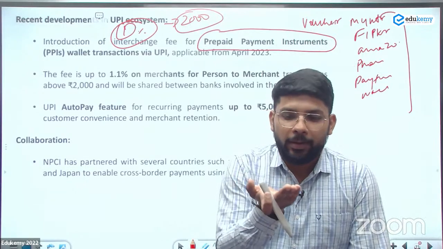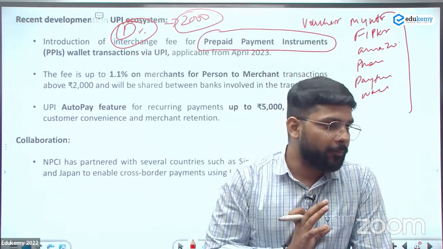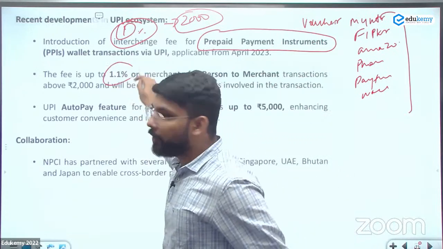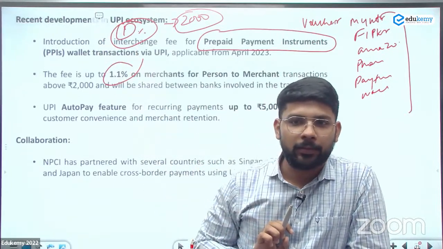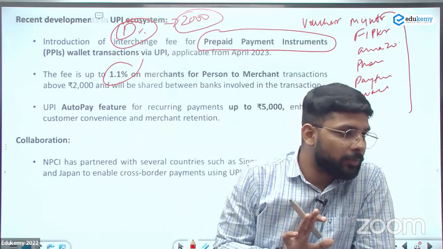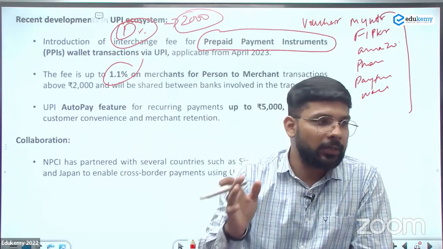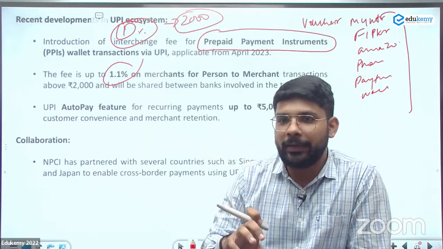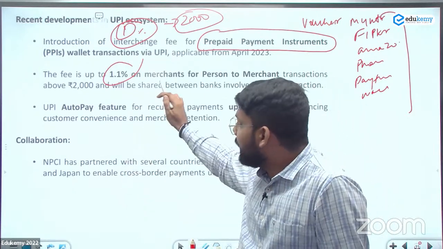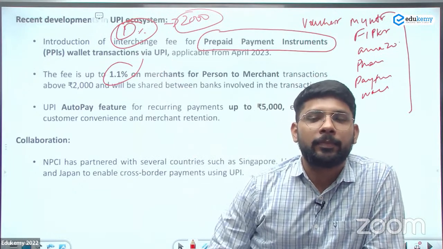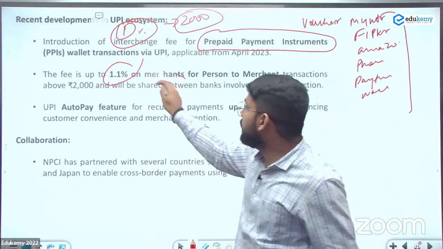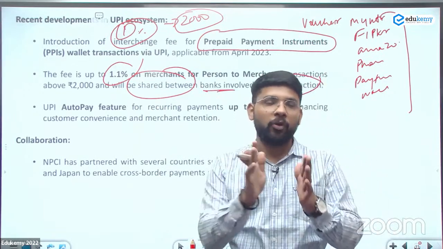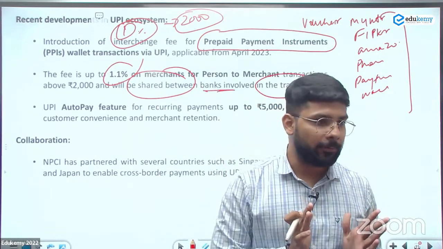If we are buying these PPI from the PhonePe, तो वो PhonePe की responsibility है कि that will pay 1.1% to the bank. It's not the responsibility of the customer. Maybe in future the PhonePe will charge from the customer, but nowadays it's the responsibility of the PhonePe or the Paytm. They will give this charge to the bank, and it will be equally shared between the banks involved in the transaction. PhonePe or banks में equally share होगा ये.